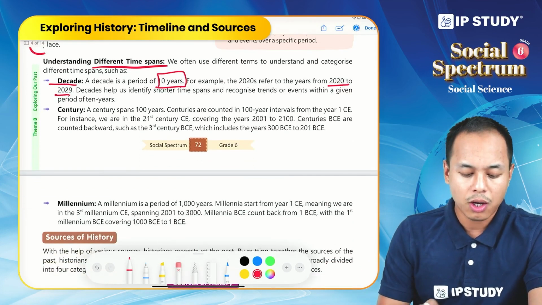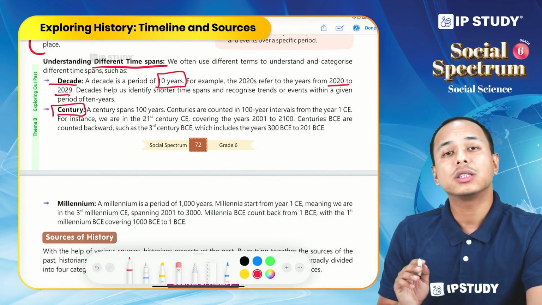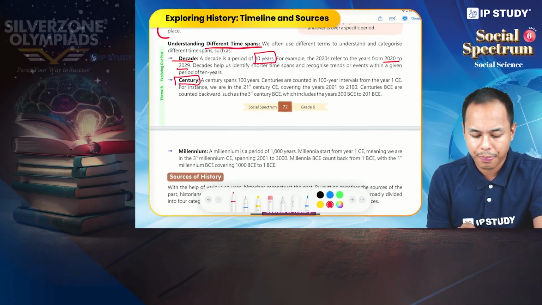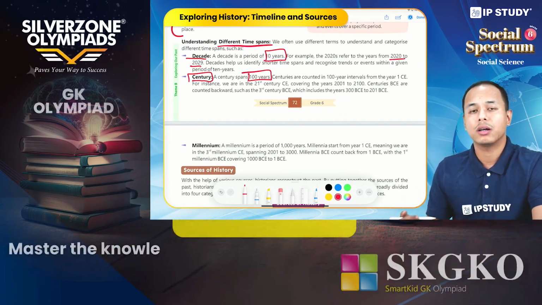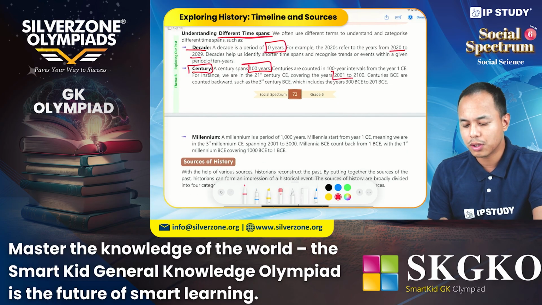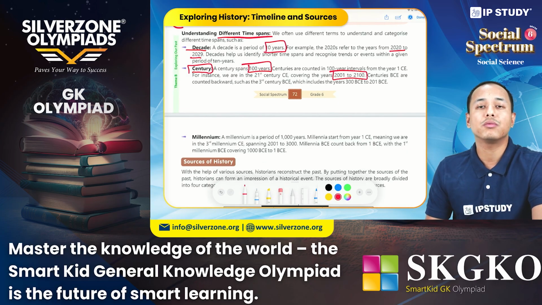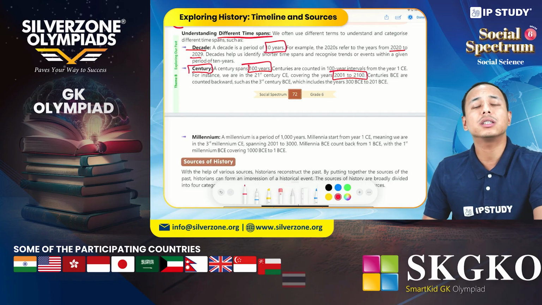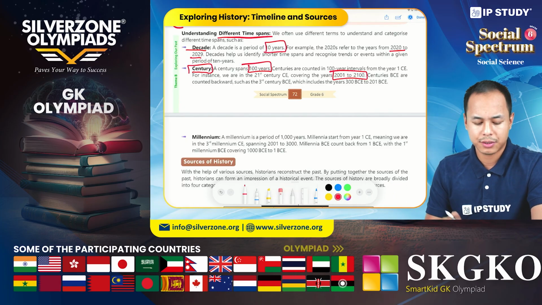Now comes the century. A century is a period of 100 years. Currently it is the 21st century, that means the years 2001 to 2100. So this is the 21st century, a period of 100 years.